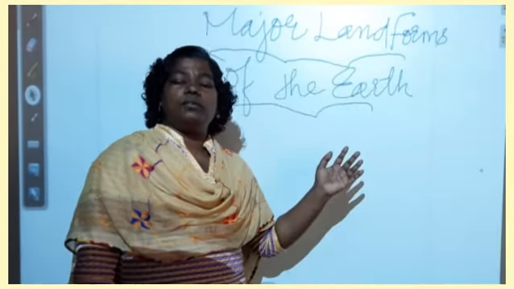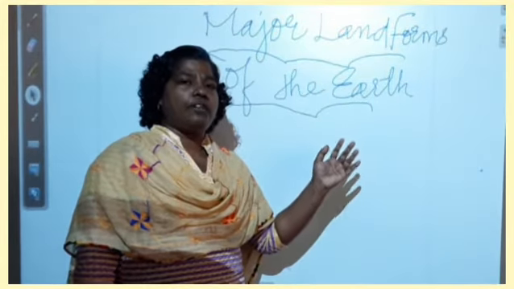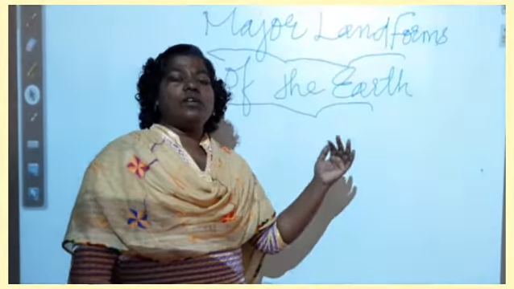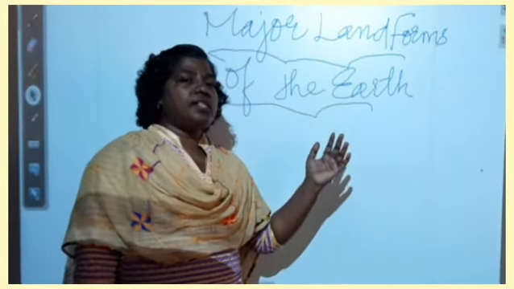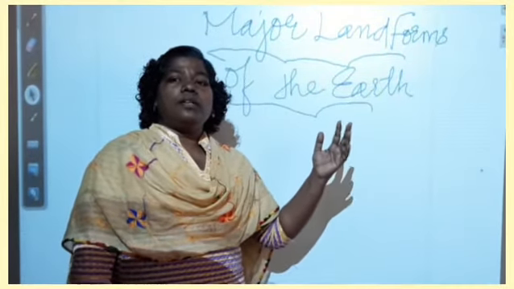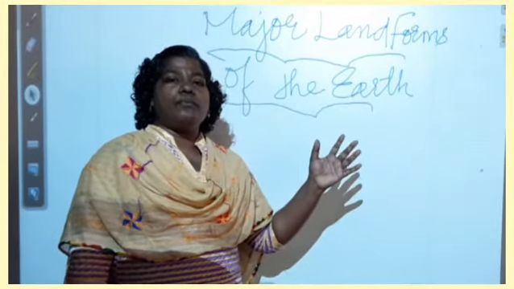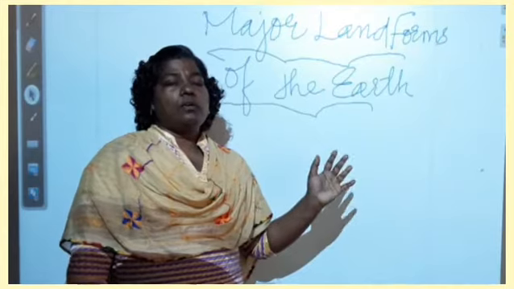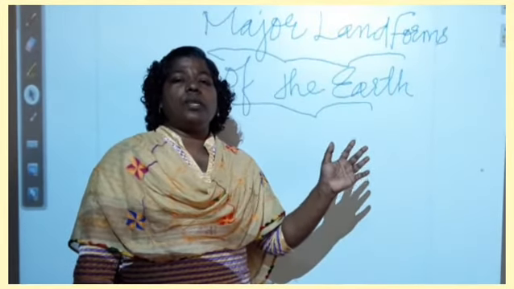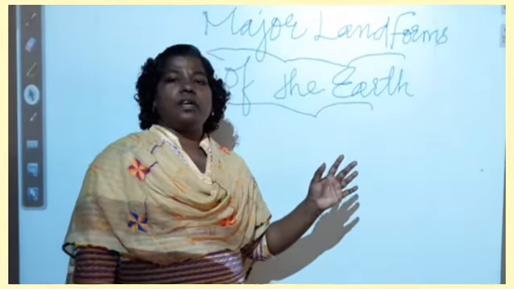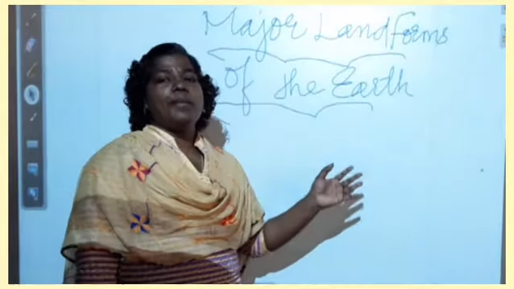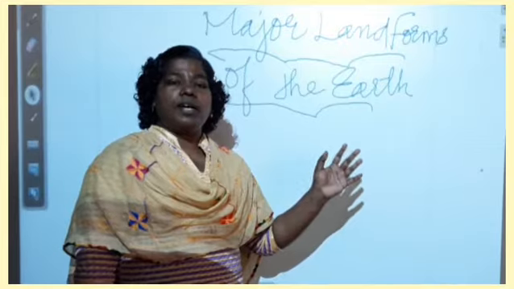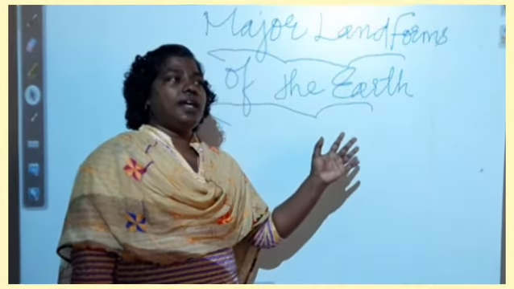Before we learn about the major landforms, we should know the structure of the earth. The earth consists of both land mass and water bodies. Around 71% of earth is covered by water and the remaining 29% is covered by land mass.